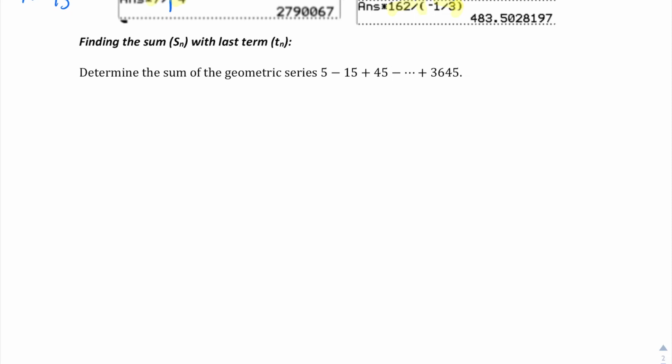Okay, one more question, then you can try a bunch on your own. So this one's where we are given a bunch of terms, but we don't know the last term number. We know the value of it, but we don't know which number in the sequence it is. So when you look at this one, it's pretty obvious each time we're multiplying by, it looks like -3.